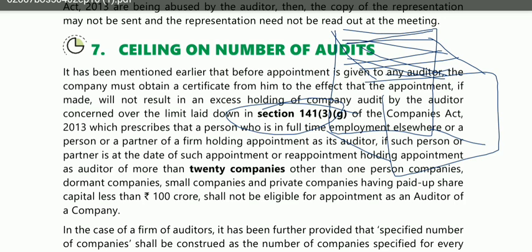Also, you should make sure that that particular auditor is not holding the position as auditor for more than 20 companies. I also told you that from the 21st company, that particular person will become disqualified to become the auditor of that company. Why? Because there is a ceiling limit of 20 companies on that particular person.